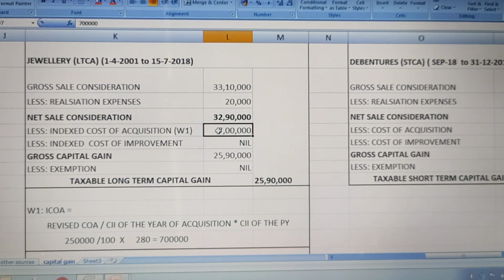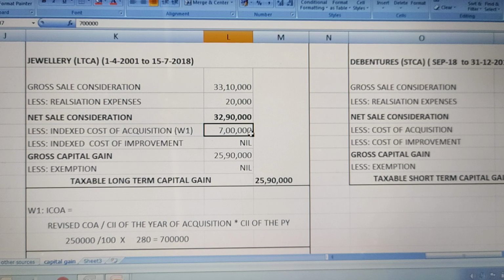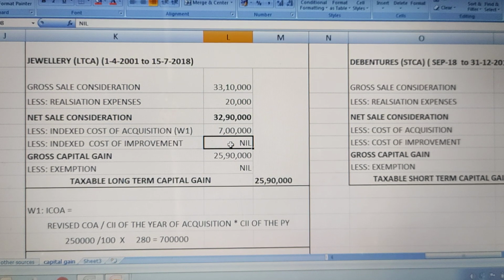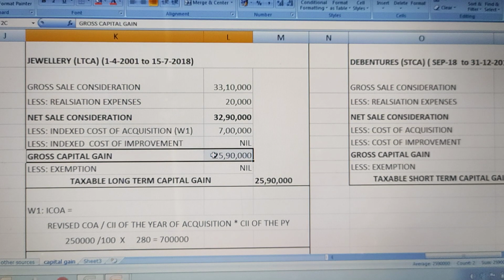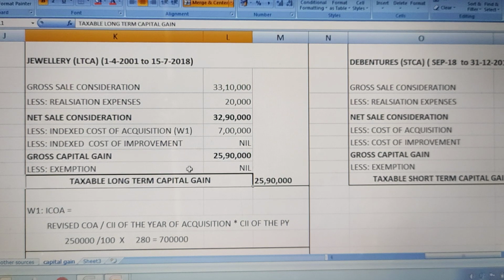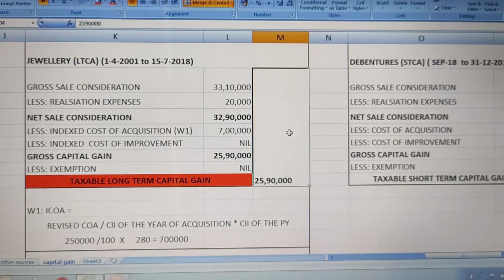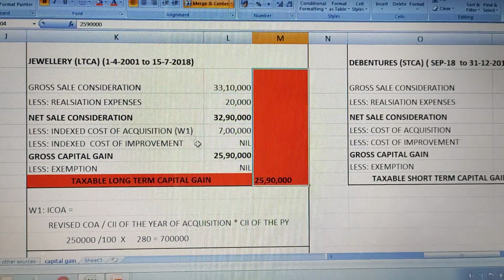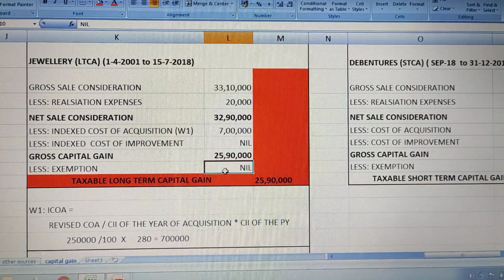So 7 lakh is your indexed cost of acquisition. And there is no information given on indexed cost of improvement, so it will be nil. Then if you minus these two items from net sale consideration, that is 32,90,000 minus 7 lakh minus 0, you will get gross capital gain as 25,90,000. Then there is no information on exemption, so the final answer also will be 25,90,000. Okay, hope you have understood this part also.